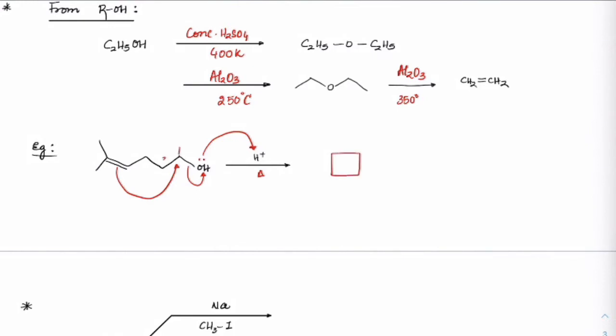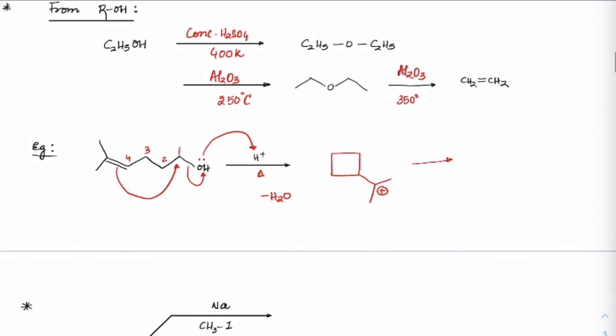If I write this as numbering 1, 2, 3, 4, this pi can attack here, correct? So it can get that 4-membered ring, and on the 4th carbon we have a group like this, with a carbocation here, correct? And H2O is lost from there.